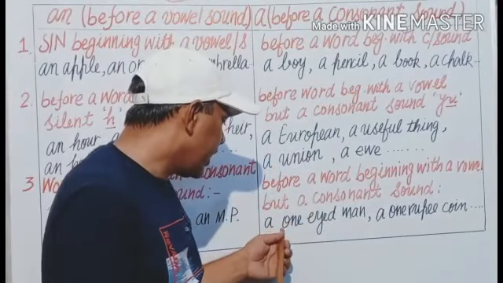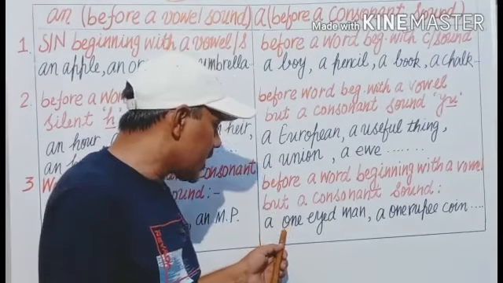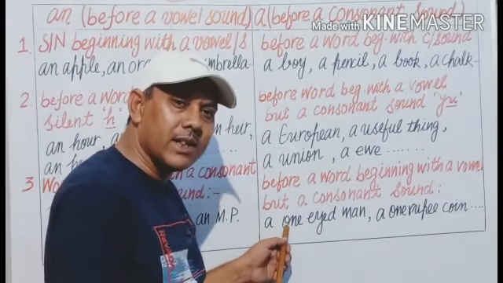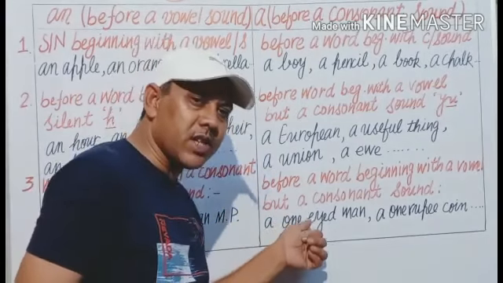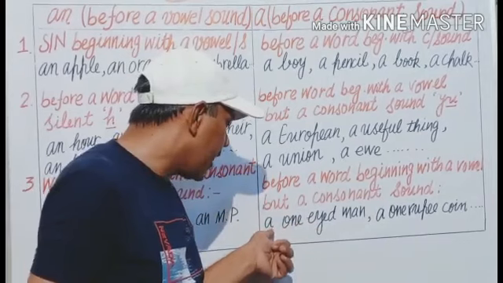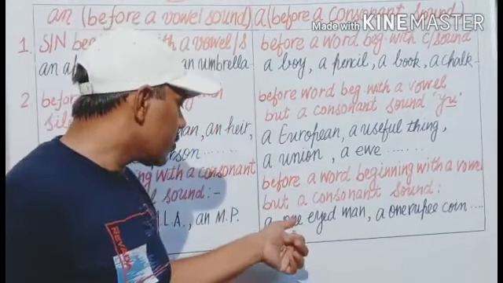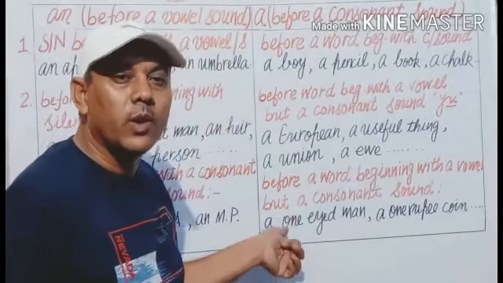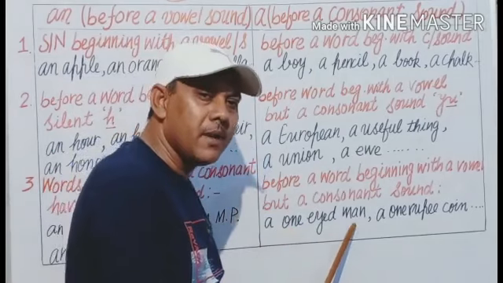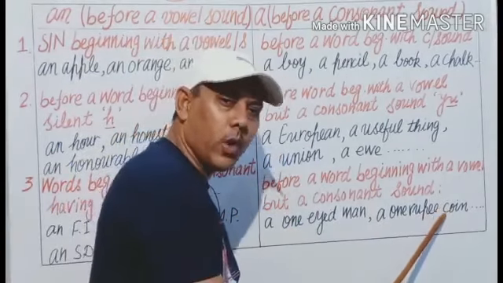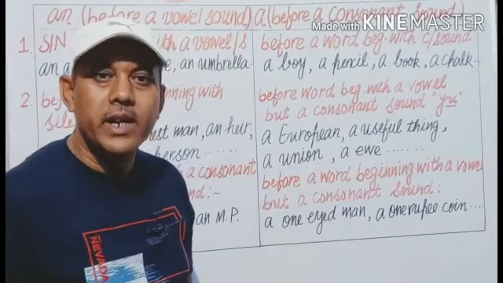For example, the word one, O-N-E, of course it begins with the letter O, which is a vowel. But when we pronounce it like 'wun', the W sound is a consonant sound. That's why we use A before one. In this way, a one-eyed man, a one rupee coin, a one rupee note.